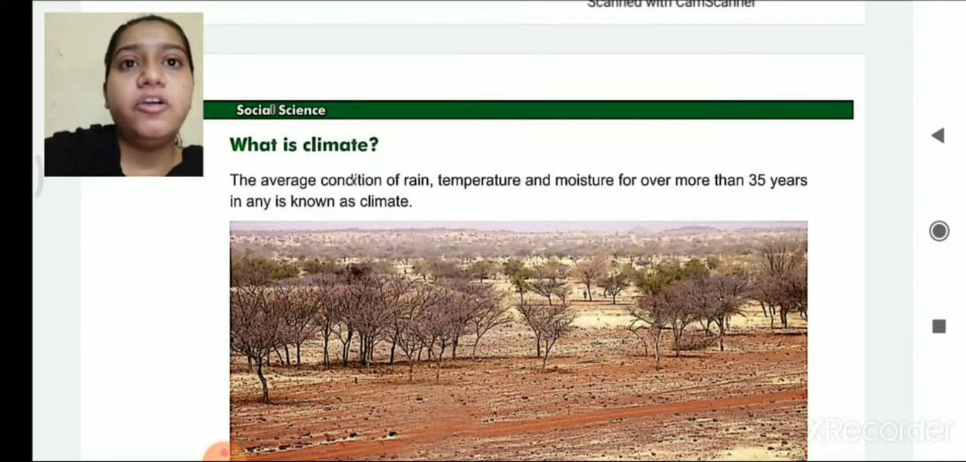The climate of desert is continuously hot. That means if we go towards Kutch, Bhuj, we can experience more heat, more cold. But once we move out of those regions and come to the middle part of India, that means in Ahmedabad, middle part of Gujarat, we can experience moderate climate, that is average rainfall, average heat and temperature, average cold and average humidity. So such conditions over the last 35 years are known as climate.